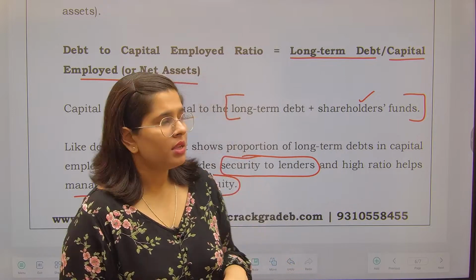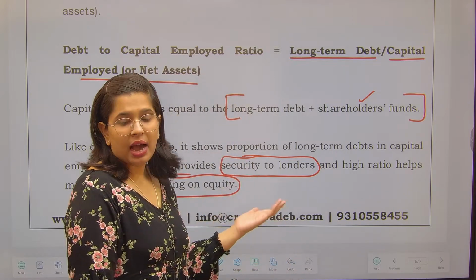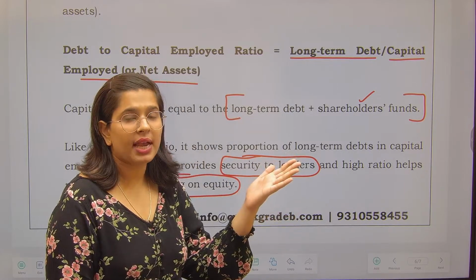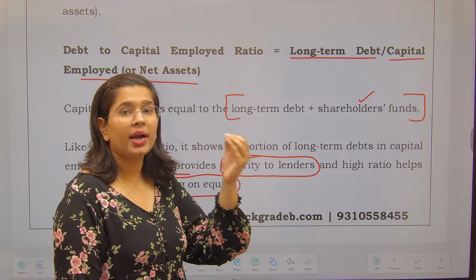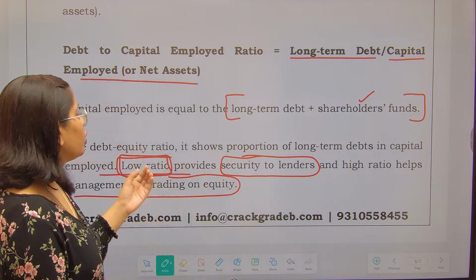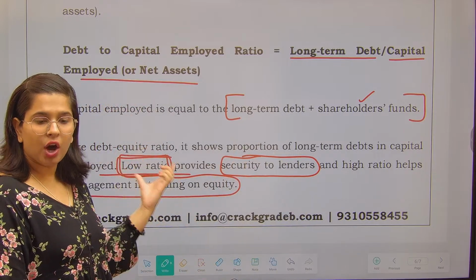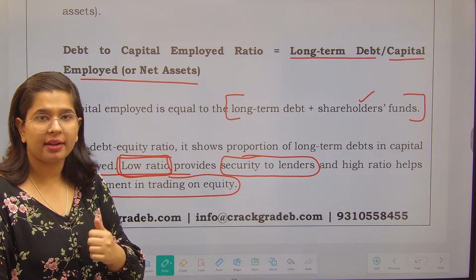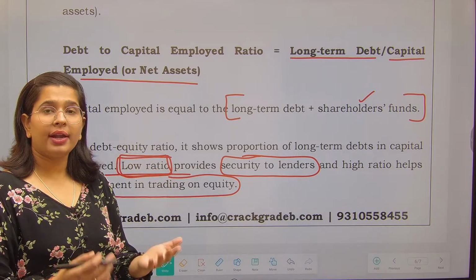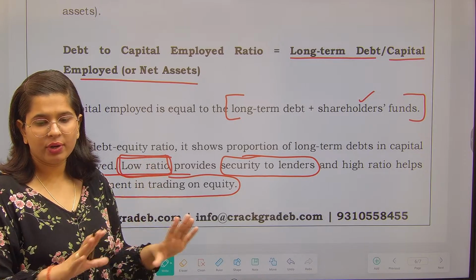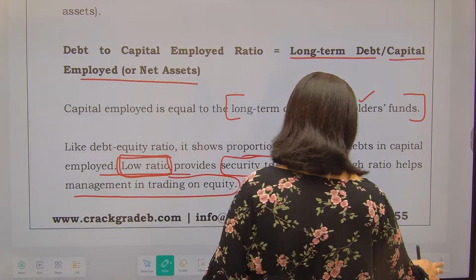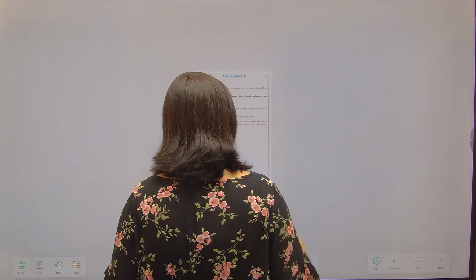So for management, a high ratio will be good, but if you think from the perspective of outsiders, that means the people who are giving you a loan, they want a low ratio. They will not give a loan to such an enterprise which is already indebted. If you are already into too much loan, then nobody would like to give you the funds. So this is your long-term debts to capital employed ratio.